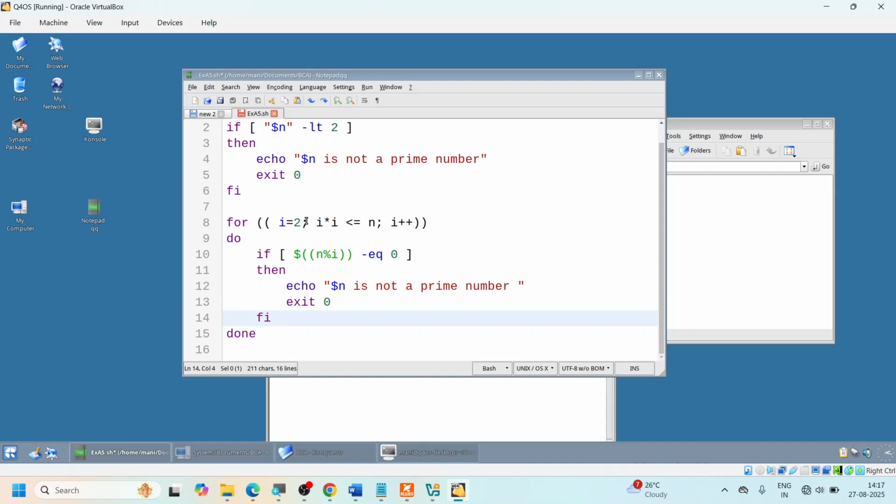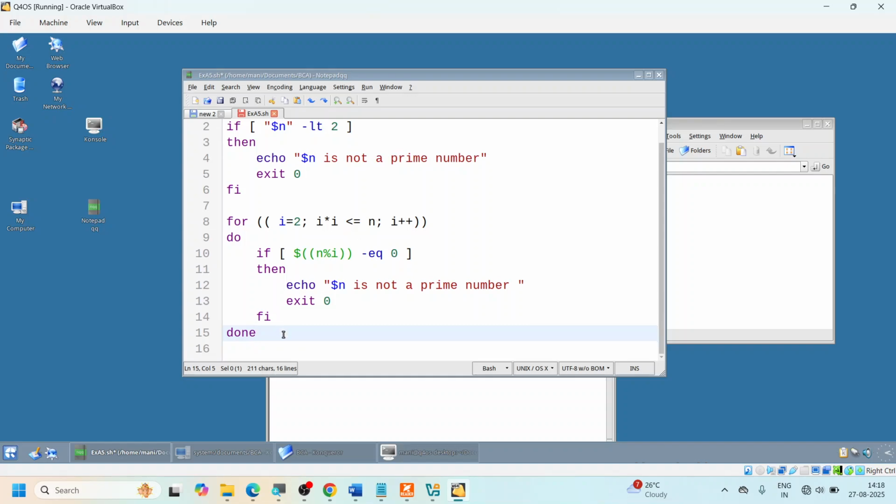I will start from 2. I start dividing the number. I will take 3 divided by number, 4 divided by number. If any of the numbers divides it, then it is not a prime number, and leave the program altogether. Otherwise, go till the square of this number is less than the given number. If you completed this, that means none of the numbers from 1 to square root of n is dividing it.